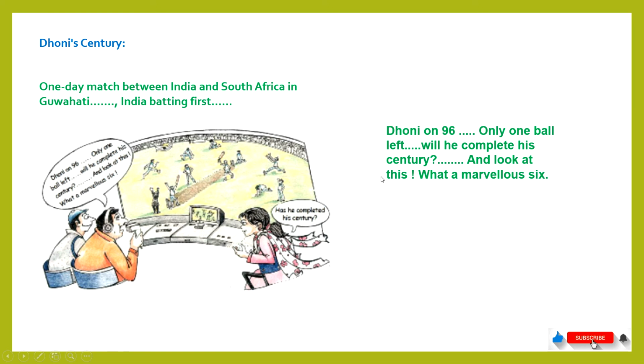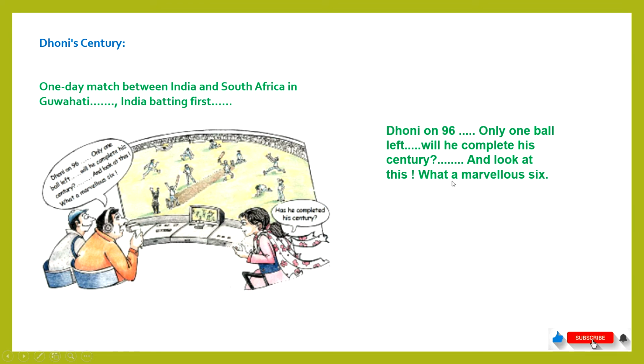Century is 100 runs. So if someone scores a century, it means he has scored at least 100 runs. And if they score more than 100, then also we can say they completed their century. But one century is equal to 100 runs. Now Dhoni is playing at 96.